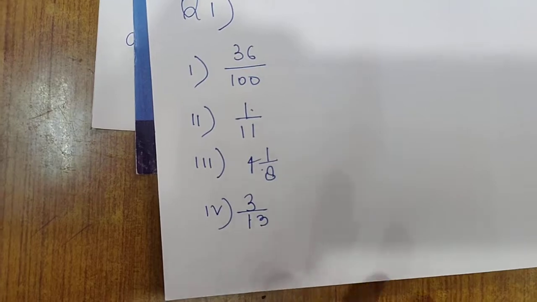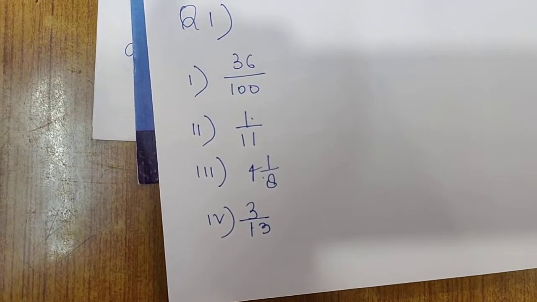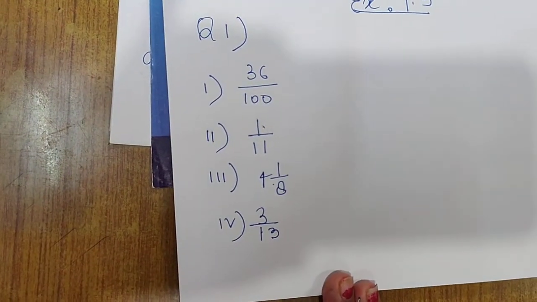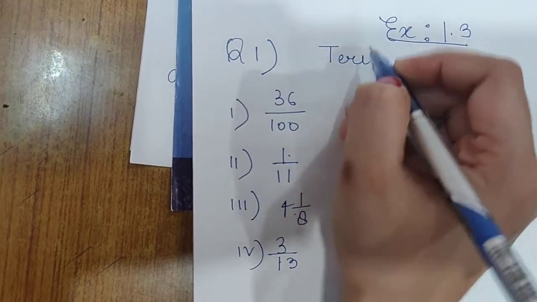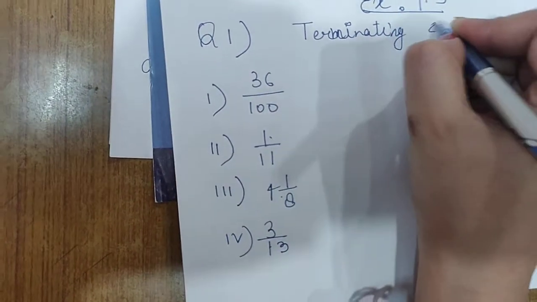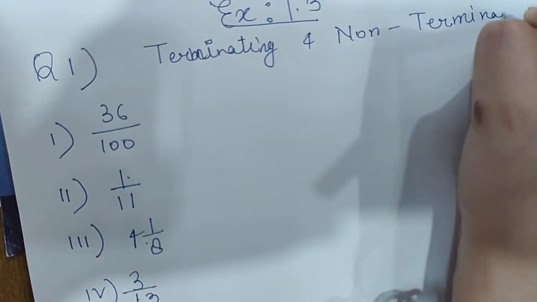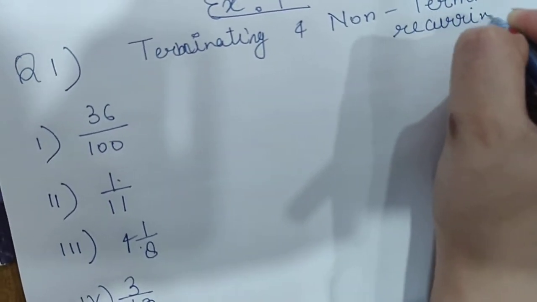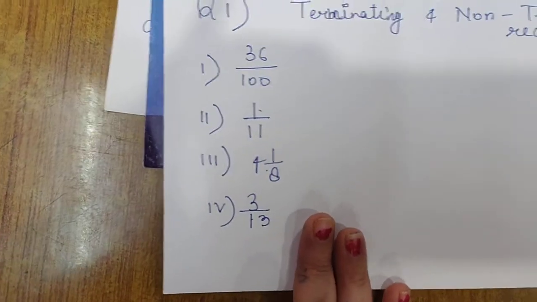So they cannot have non-terminating, non-repeating, because non-terminating, non-repeating decimal expansion cannot be written in the form of p upon q. So in this question we just have to tell about two types only, which are terminating and non-terminating recurring, because only these two can be written in the form of p upon q, and in the question all are written in p upon q form.